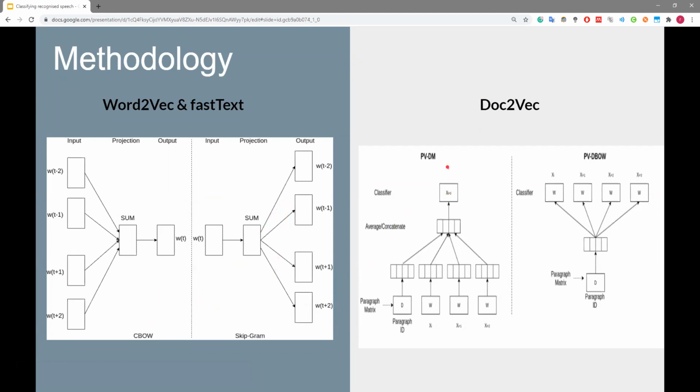For Doc2Vec, we get similar types of methods, one called paragraph vectors for distributed memory, and the other called paragraph vectors for distributed bag of words. Paragraph vectors for distributed memory averages or concatenates the word and paragraph vectors to predict the next word in context.